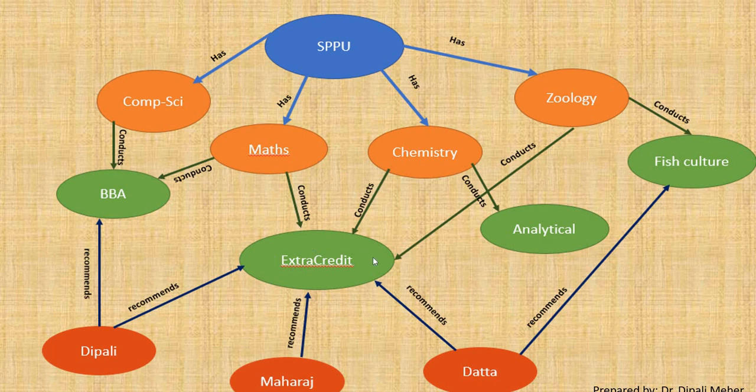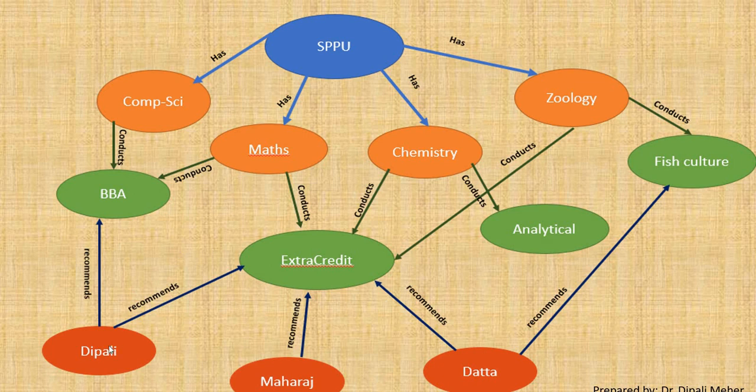Same as an example of extra credit. Extra credit is conducted by the maths department. Extra credit is conducted by the chemistry department. Extra credit is conducted by the zoology department also. Analytical course is conducted by the chemistry department. Fish culture course will be conducted by the zoology department. So two departments conduct one course, and one course can be conducted by many departments.